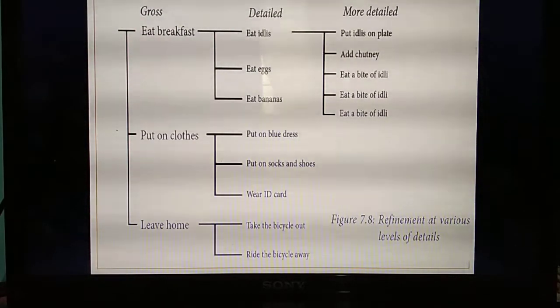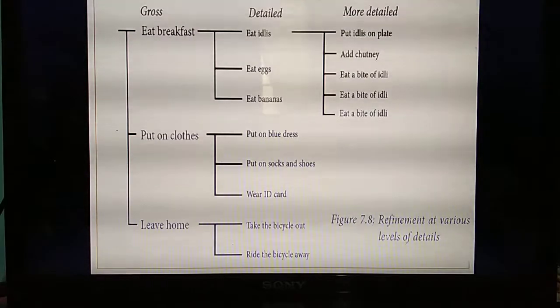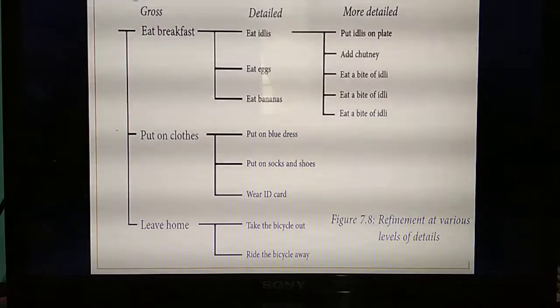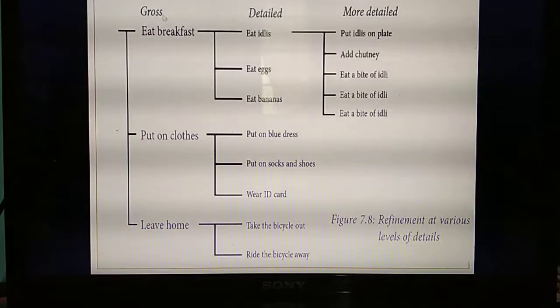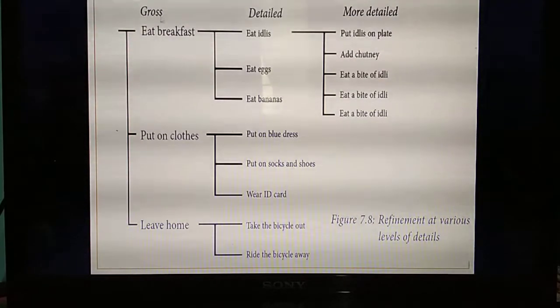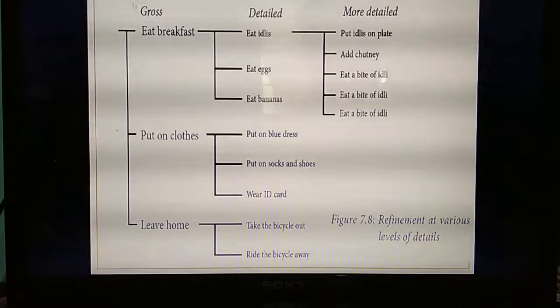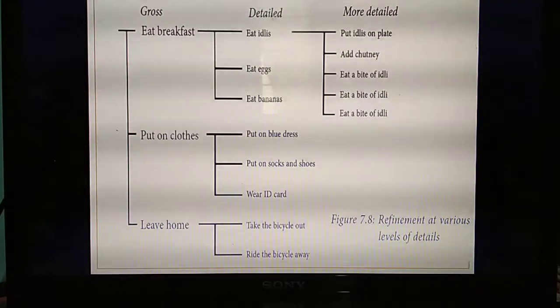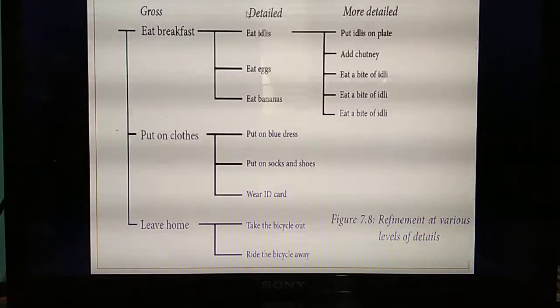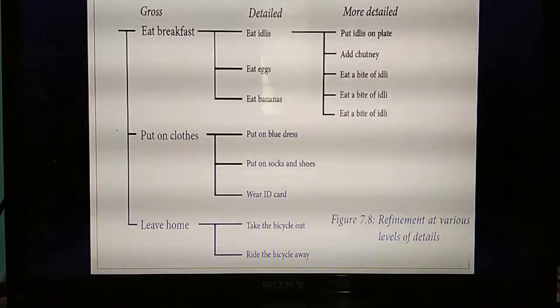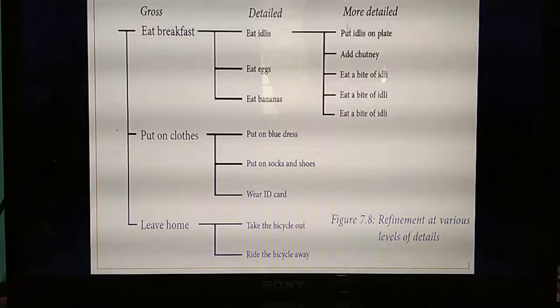That is called what? Refinement. Understand what you mean by refinement? The same thing they have mentioned in the flowchart. Listen. So what's the task? Get ready to go to school. Then next you are going to define the sub problems in a detailed manner. Next, again you are going to define these sub problems in a more detailed manner.